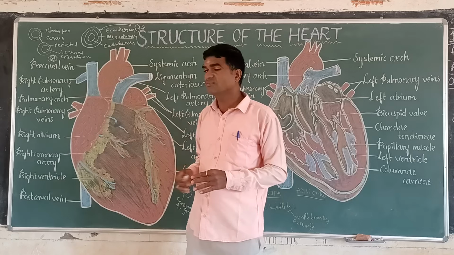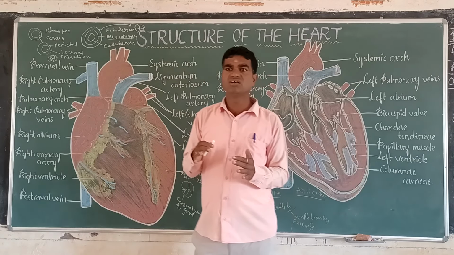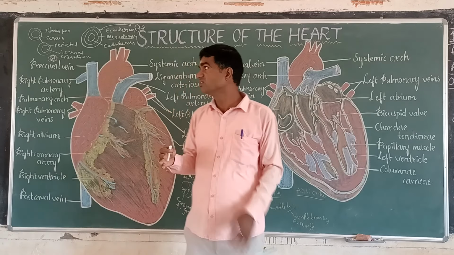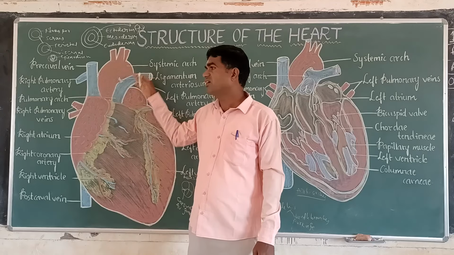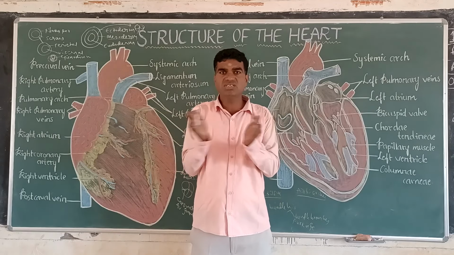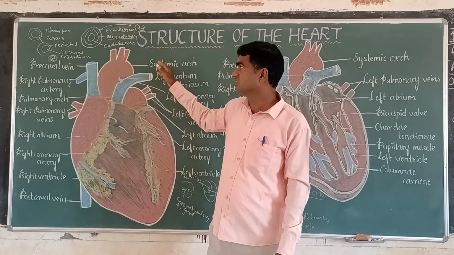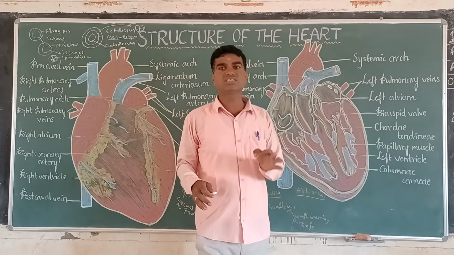Now, generally how many times does our heart beat per minute? 72 times. So it is a pulsating organ, showing rhythmic contractions and rhythmic relaxations. That is why it is called a pulsating organ.